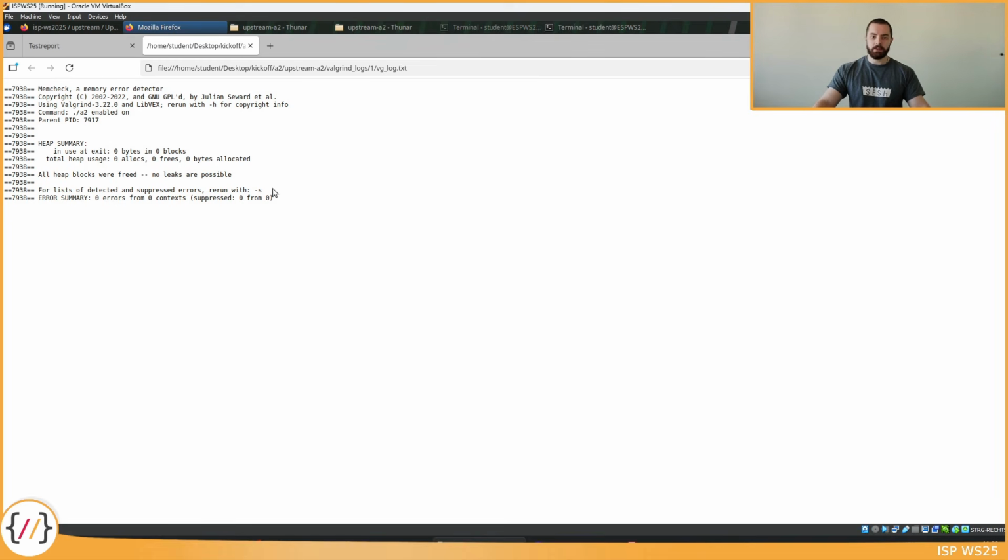And here you might see something like invalid read of size 4 or invalid write of size 4. This probably means that you have a buffer overflow, or you are reading from or writing to a memory section that you no longer have access to or no longer exists. If you see some errors here, just read those and try to figure them out yourselves. If you don't manage to do that, just ask on Discord and we will help you.